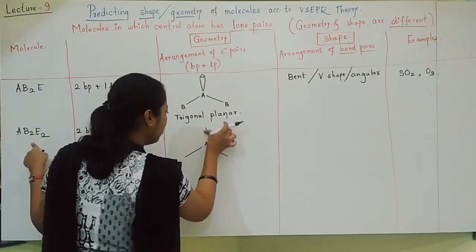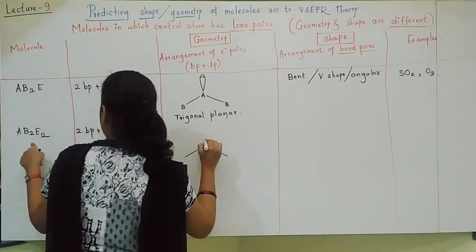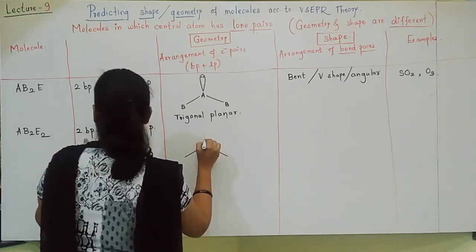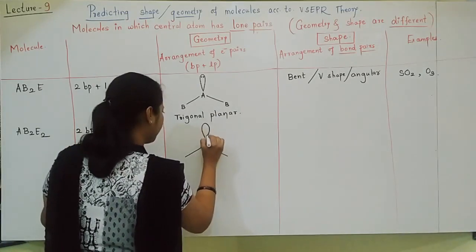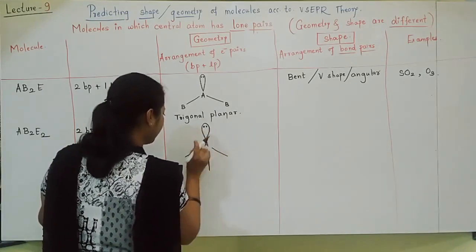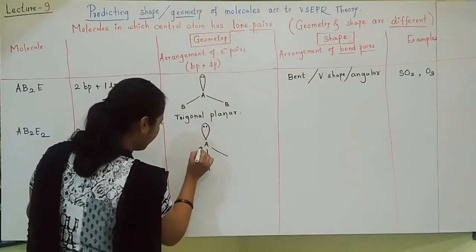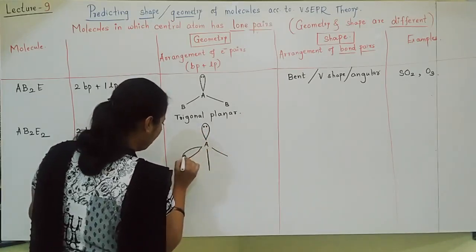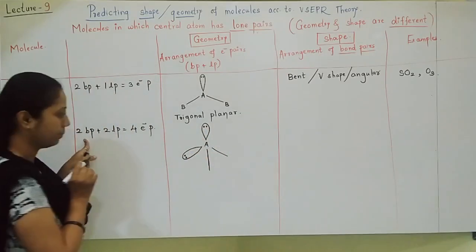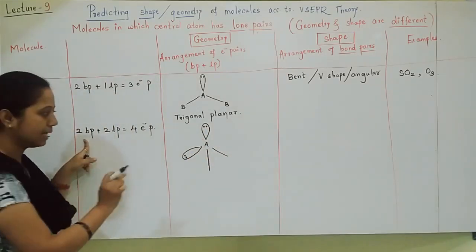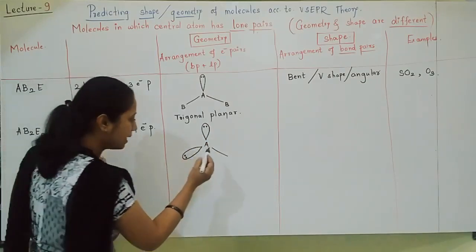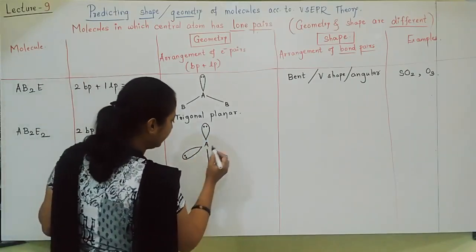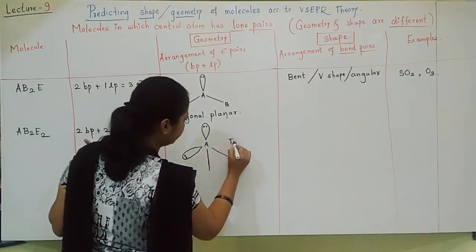And the lone pairs I will keep here because there are 2. I should show 2 lone pairs and 2 bond pairs in the tetrahedral. So this becomes the geometry as tetrahedral.